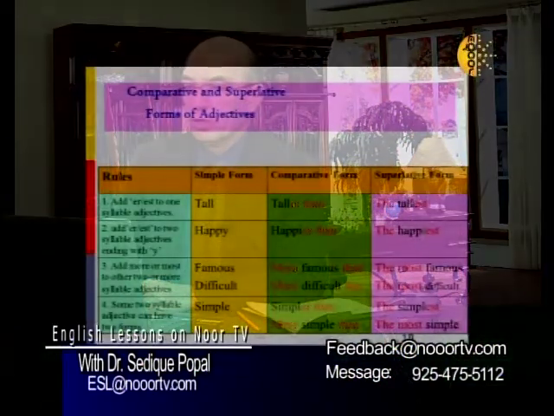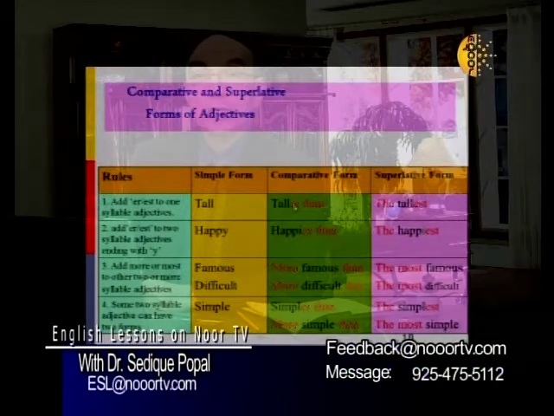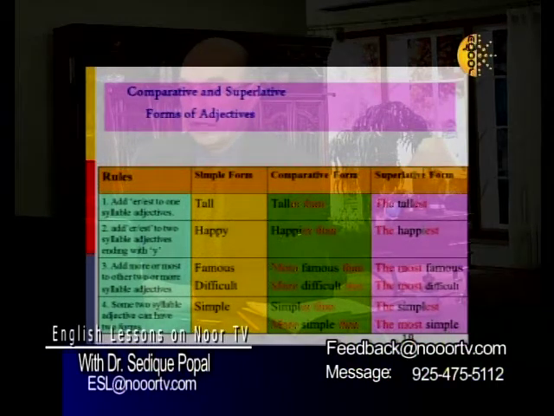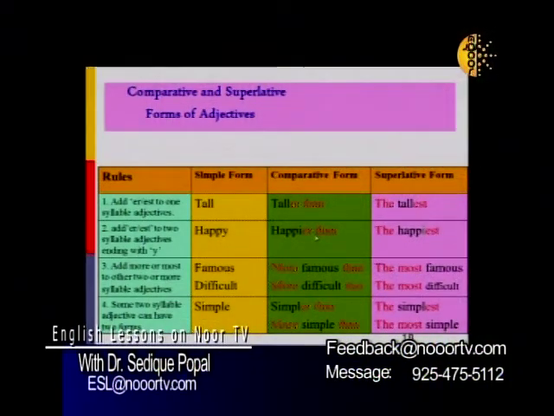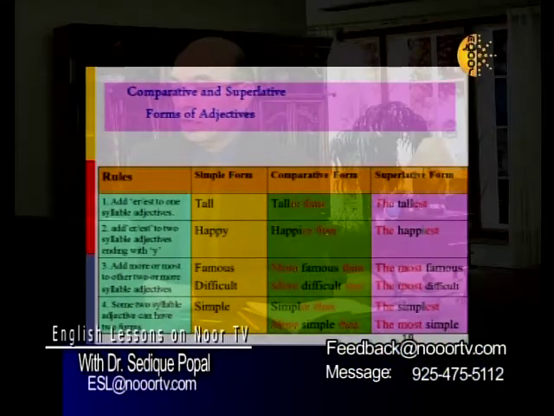Welcome back. We were working on the rules for changing a simple form of adjective to comparative and superlative form, and that depends on the number of syllables of the adjective. If it's one syllable, you put ER or EST. If it's two syllables ending with Y, then you add what? Change Y to I, and you add ER.